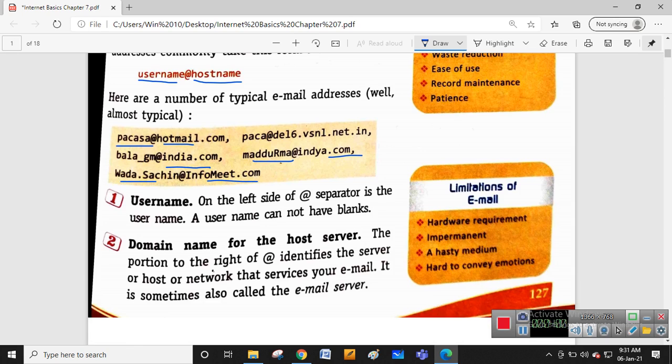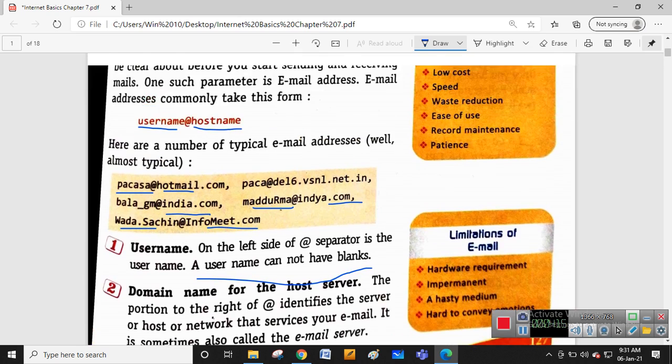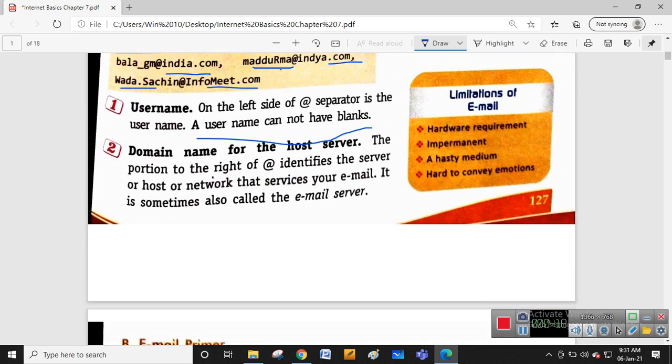The left side of the @ separator is the username, and the username cannot have blanks. That means there should be no blanks in the username. You can use other special characters, but you should not use blanks in the username. Next, the domain name for the host server: the portion on the right side of the @ identifies the server, host, or network from which you get the email services.